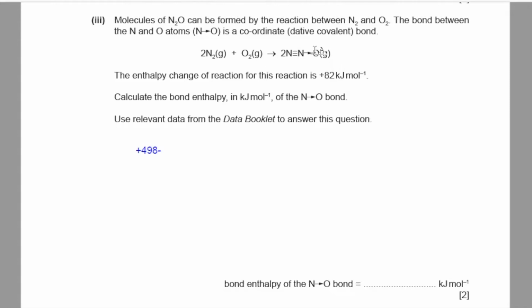And since 2 moles of N2O dative covalent bonds are forming, so 2 multiplied by the value of bond enthalpy of N2O dative covalent bond, which is unknown, that's why I'll assume that it has a value of X, and the total enthalpy change for this reaction is positive 82. Now when you rearrange your formula, you'll get the value of X as 207 kilojoules per mole. And this is positive.